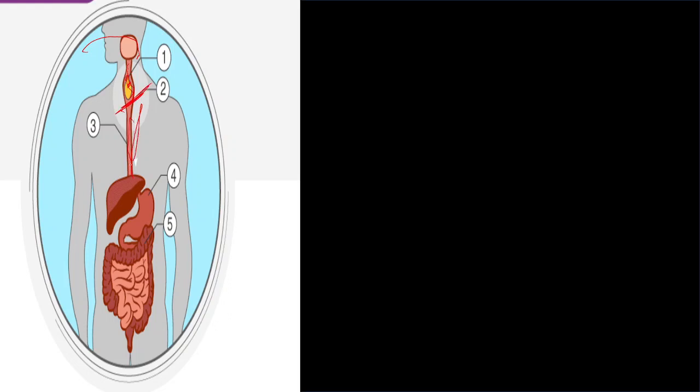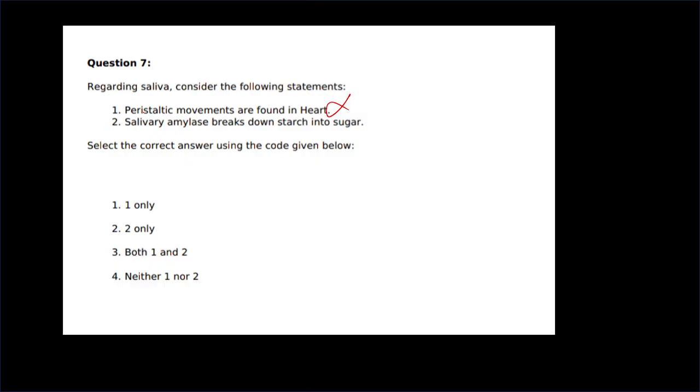After that, it will pass to our stomach, and the food reaches the stomach. After that, it will reach our intestine. So in peristaltic movement there is no role of lungs, no role of heart, or any other. So peristaltic movements are not found in the heart. That option is incorrect. Salivary amylase breaks down starch into sugar. That option is correct. So only second is the correct answer.